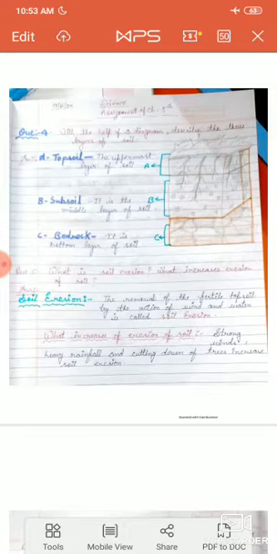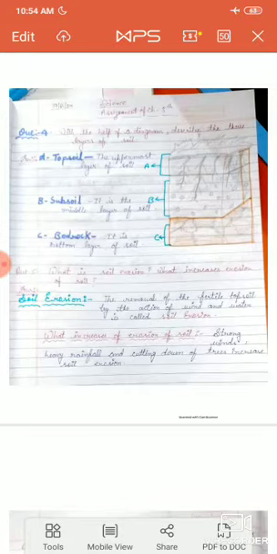So students, in this picture and by this diagram we describe the 3 layers of the soil. First is topsoil, second is subsoil and third is bedrock. Topsoil is the uppermost layer of soil, subsoil is the middle layer of soil, bedrock is the bottom layer of soil. So students, the answer of question number 4 has been done. And now let us come to question number 5.